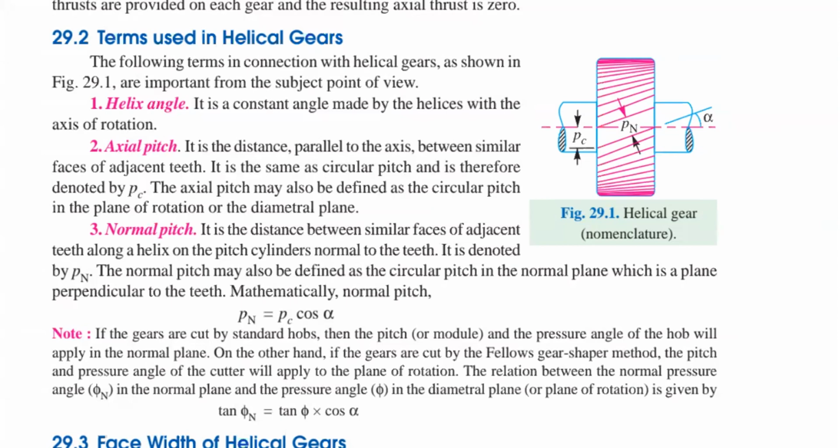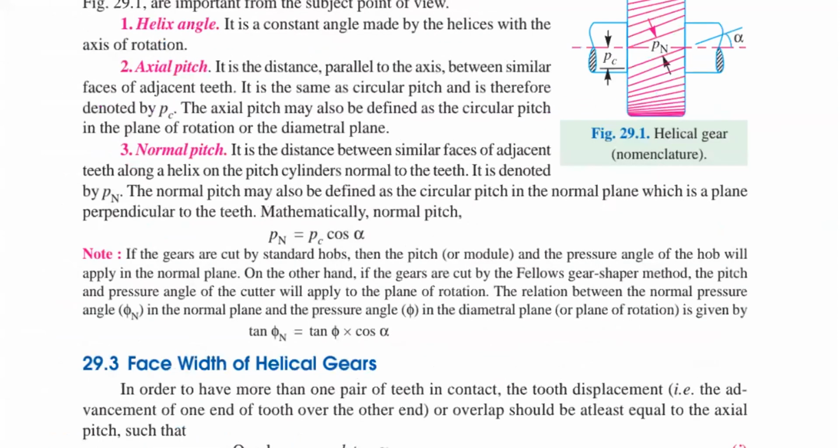The relation between the normal pressure angle phi n in the normal plane and the pressure angle phi in the diametral plane is given by tan phi n equals tan phi into cos alpha. Please remember this relation; it may be used for problem solving especially.